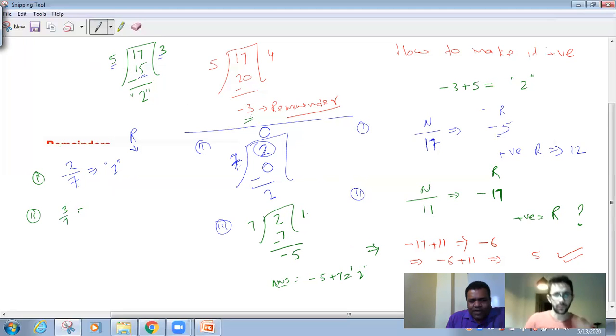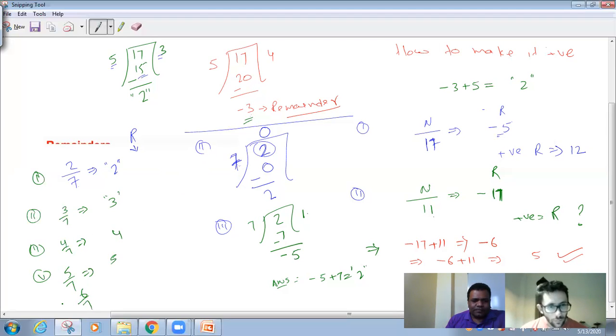So quickly, can you give the answer? 3 divided by 7, what will be the remainder? The remainder 3. Correct. 4 divided by 7. 4. Correct. 5 divided by 7. 5. Correct. 6 divided by 7. 6. Correct. 7 divided by 7. 0. Congratulations. So you got all correct.